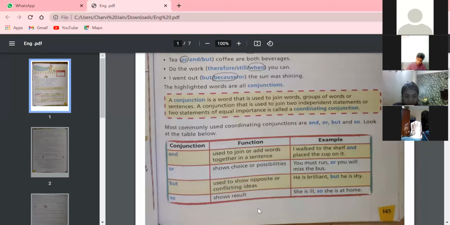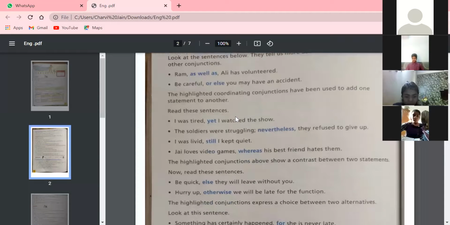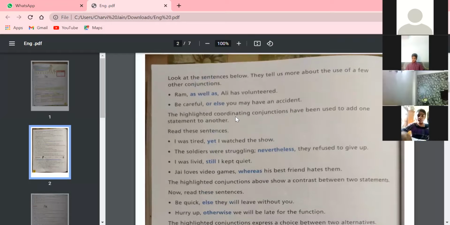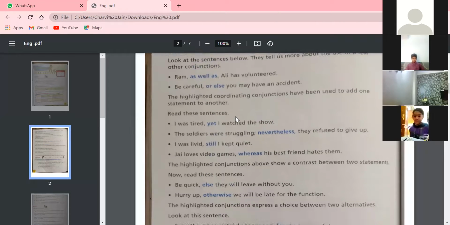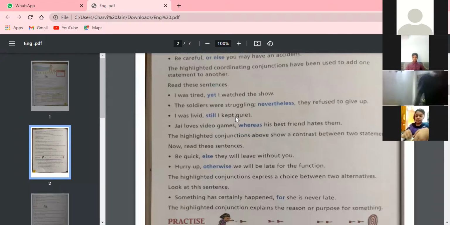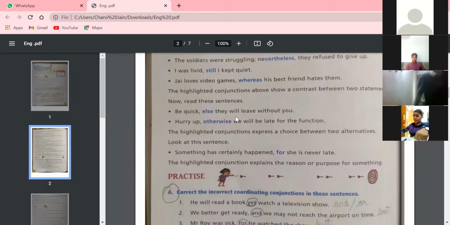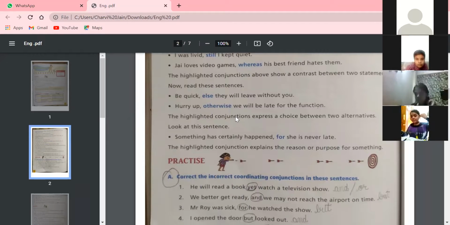Or shows choice or possibilities. You must run or you will miss the bus. But is used to show opposite or conflicting ideas. He is brilliant, but he's shy. Then so, which shows result. She is ill, so she is not at home. So now you can see there are more conjunctions as well, such as else, yet, nevertheless, still, whereas, otherwise. Okay. So these are coordinating conjunctions.